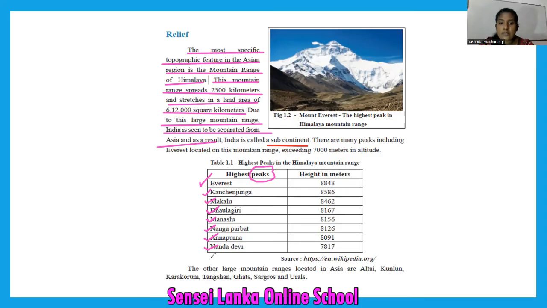Look at their names. The names are different. Why? They are from India. In India, these names are there.